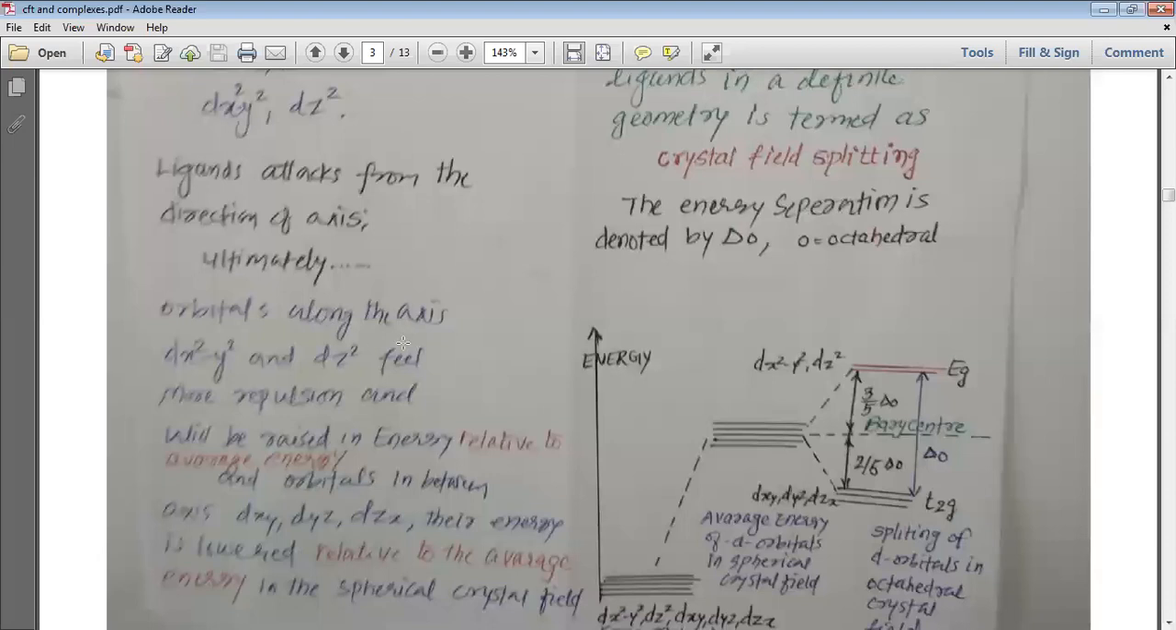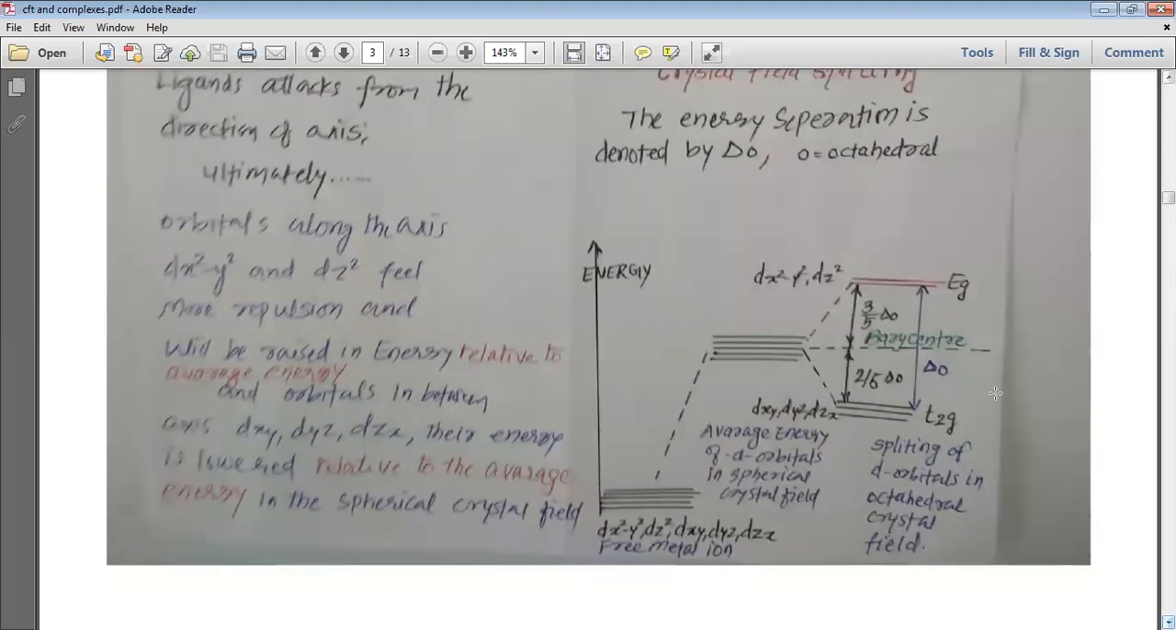Ultimately, orbitals along the axes, that is dx square minus y square and dz square, feel more repulsion, and as they feel more repulsion they will be raised in energy. So the energy of dx square minus y square and dz square increases and they are raised to more than the average energy. And orbitals in between the axes, that means dxy, dyz and dzx, their energy will be lowered relative to the average energy in the spherical crystal field.